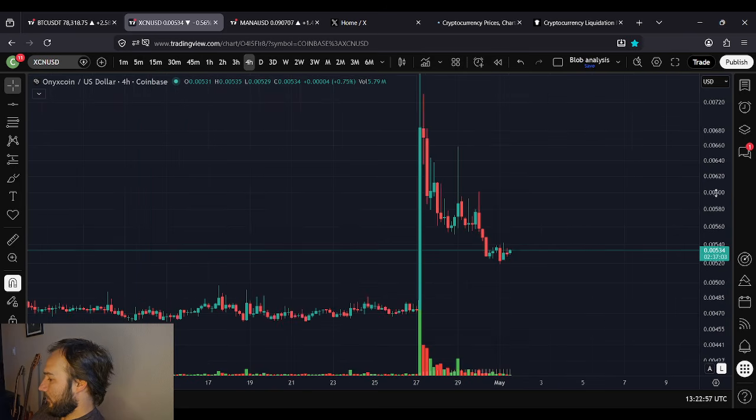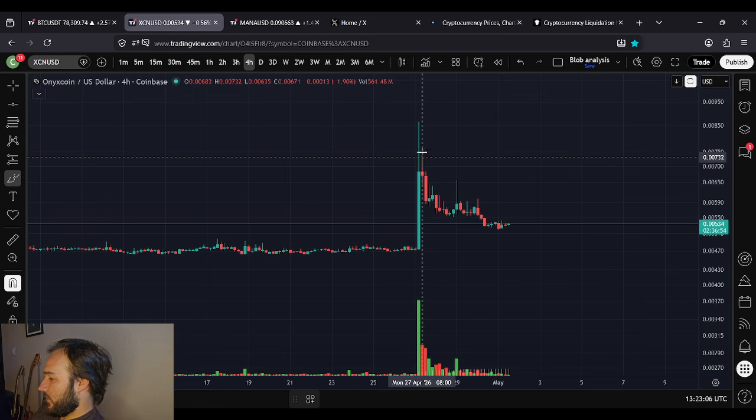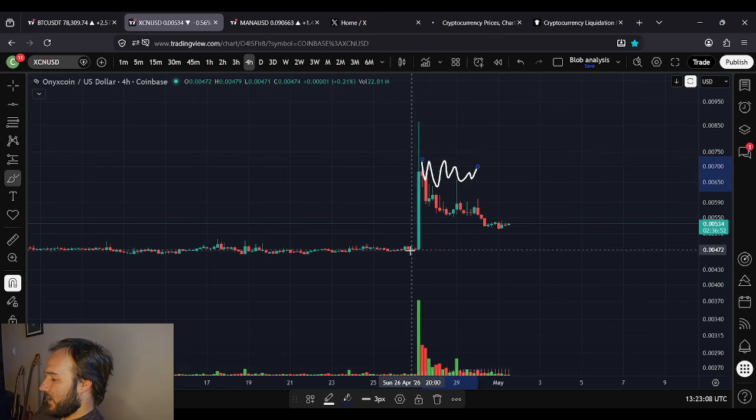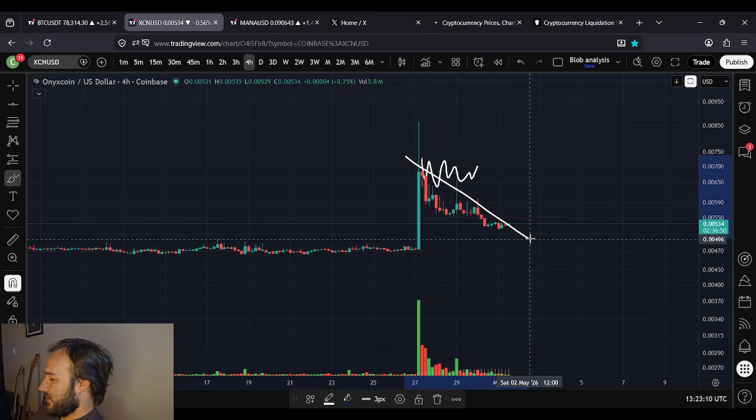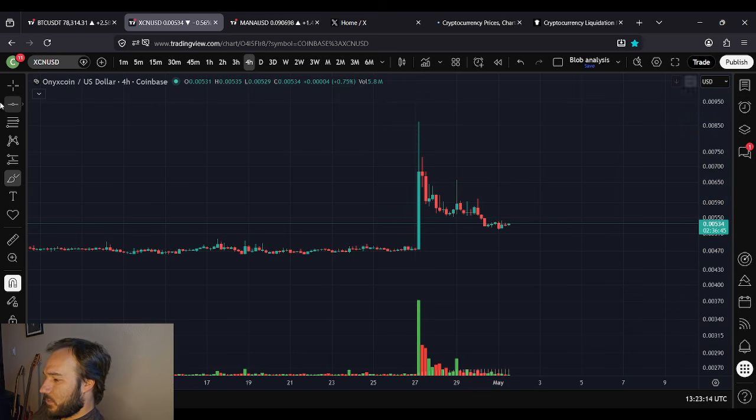The 4 hour time frame, if we're looking at this here, this is not a bull flag. So if anybody thinks this is a bull flag, just understand it's absolutely not a bull flag. It's far too large to be a bull flag. If we were doing this up here, something like that, okay, that might be a bull flag. But for that kind of a flagpole, it's just not appropriate at all.